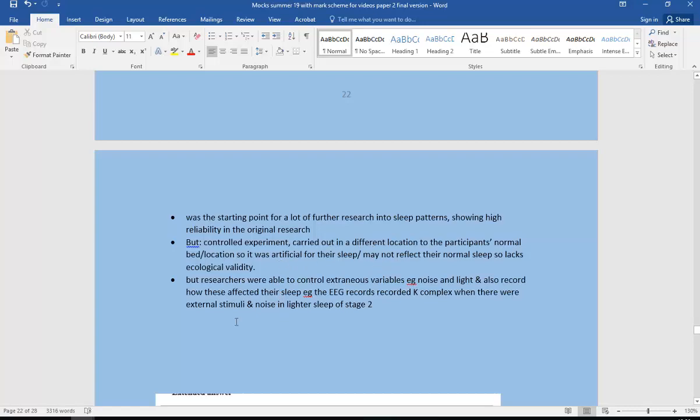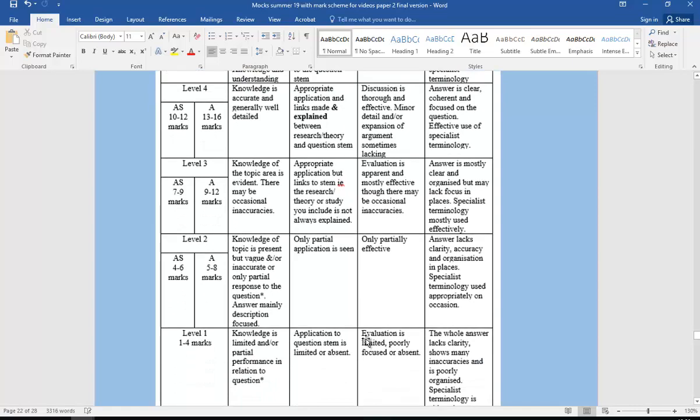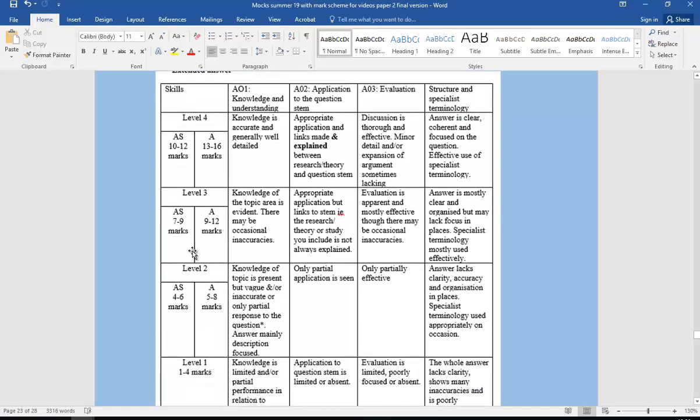And here we've got the strength of it. Obviously we've got a lovely lot of detail, very controlled, so they could spot with EEG, able to spot periods where they recorded K complexes, where there are external stimuli, and so on and so forth. And finally, there is the mark scheme as well for A level 13 to 16 marks, whatever. So you can pause the screen and have a look at that if you want it.